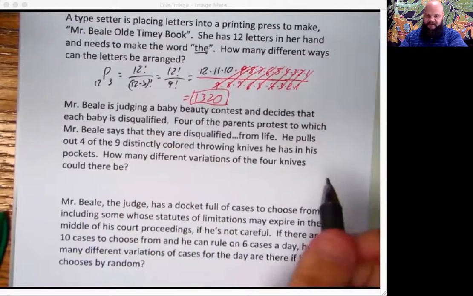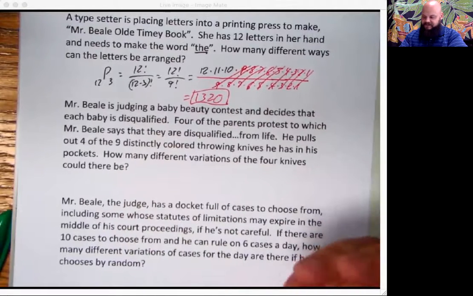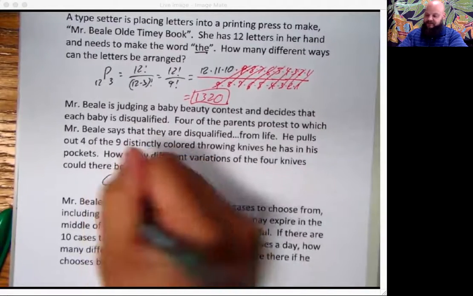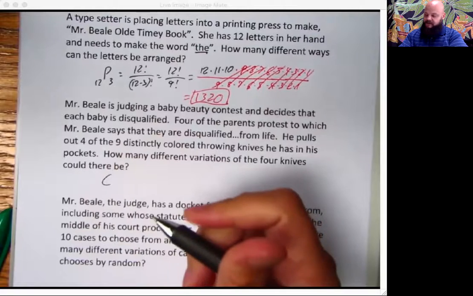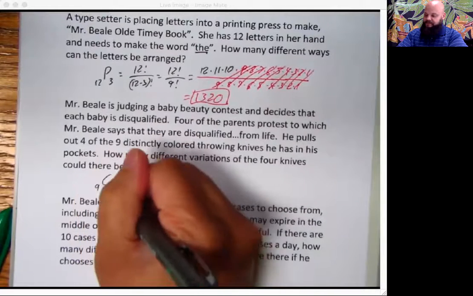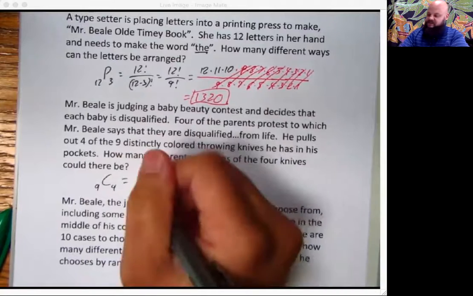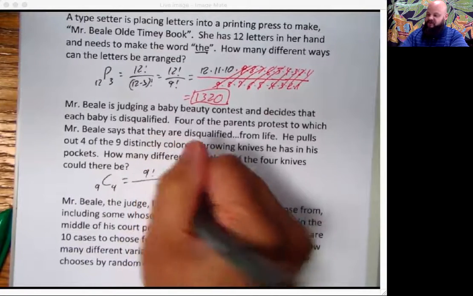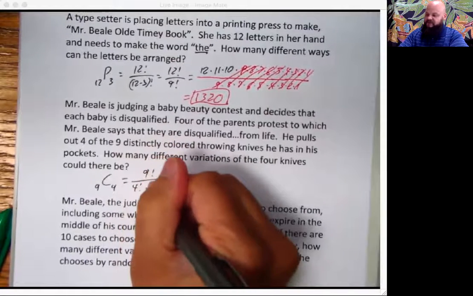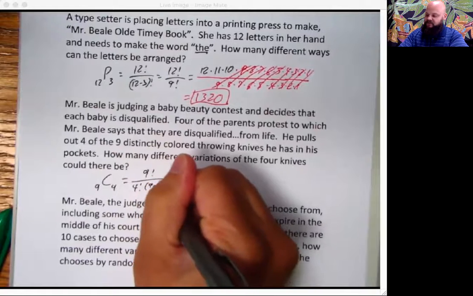Just pulled out these throwing knives. They have different colors, but there's no special power associated with them. At least it doesn't say so in the problem. So we can assume that order doesn't matter, and we can use C instead of P. This will be C of 9 choose 4. That'll be 9 factorial over 4 factorial times (9 minus 4) factorial.